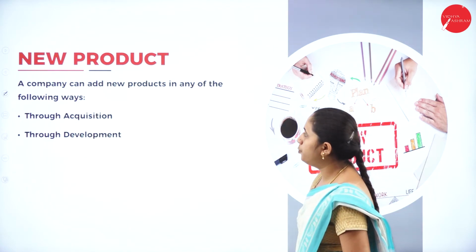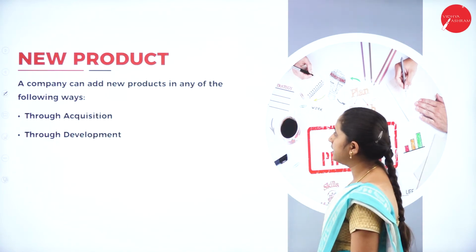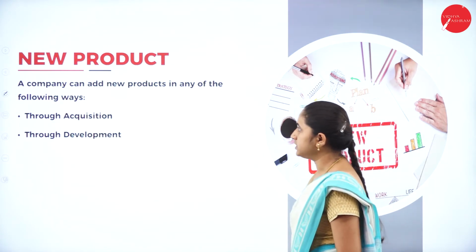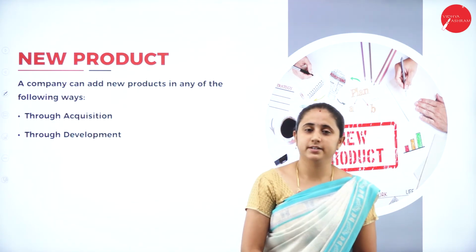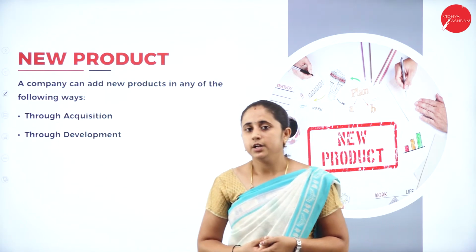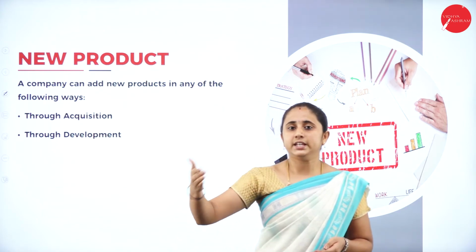Next, new product. A company can add new products in any of the following ways. First, what is a new product? While explaining the product life cycle, I explained new product. New product means an entirely new product.